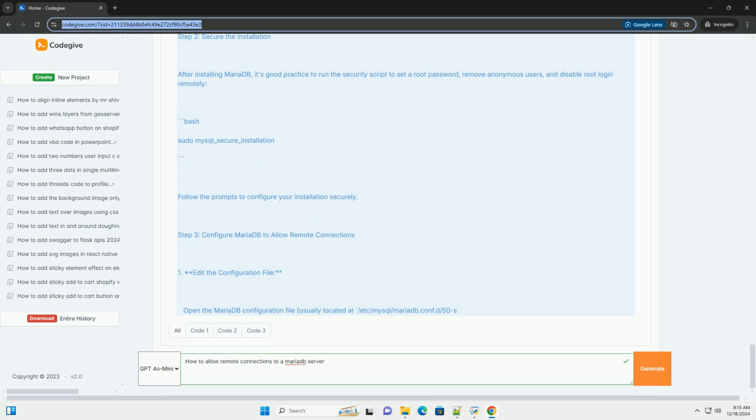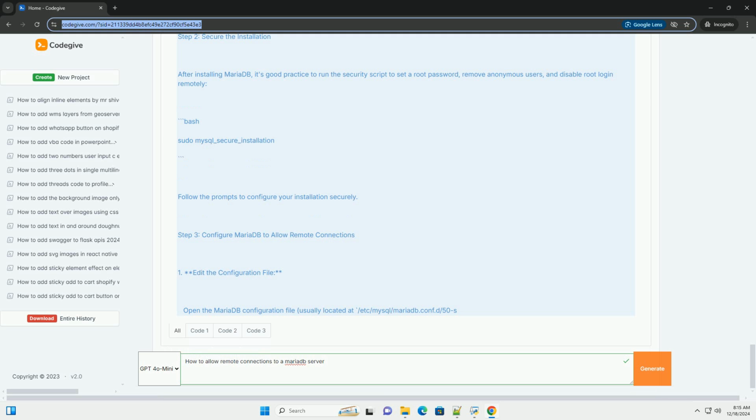Step 6. Security considerations. 1. Use strong passwords. Ensure that the passwords you use for database users are strong. 2. Limit IP addresses. Instead of allowing connections from any IP, limit access to specific IP addresses whenever possible. 3. Use SSL. If you're transmitting sensitive data, consider setting up SSL/TLS for your MariaDB connections. 4. Regularly update. Keep your MariaDB server updated to benefit from the latest security patches.